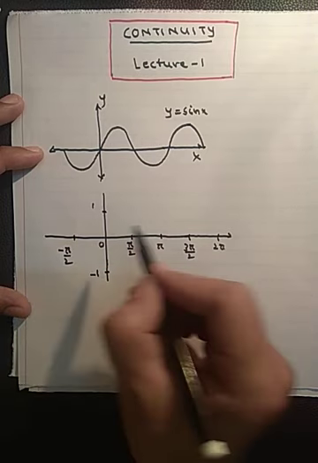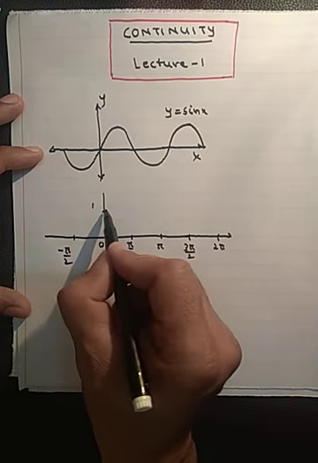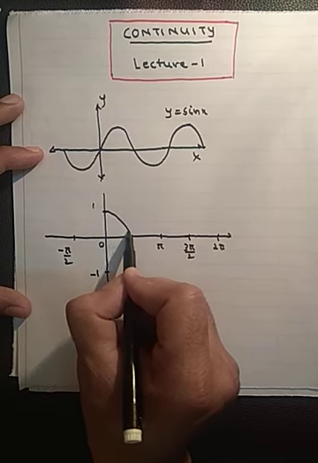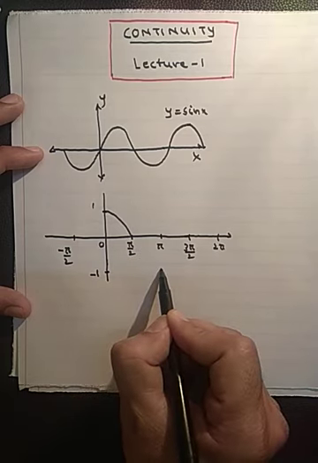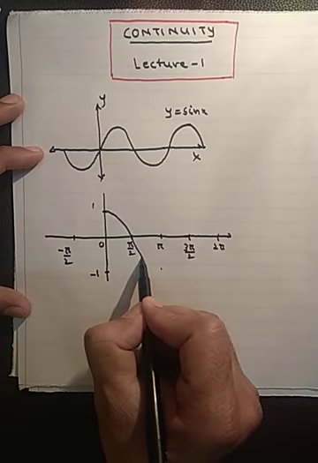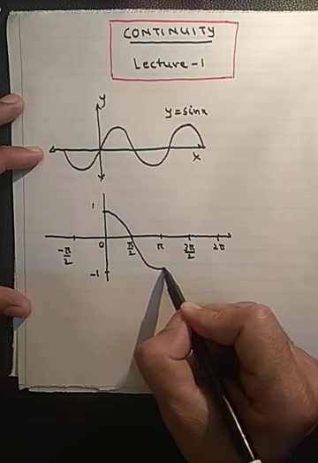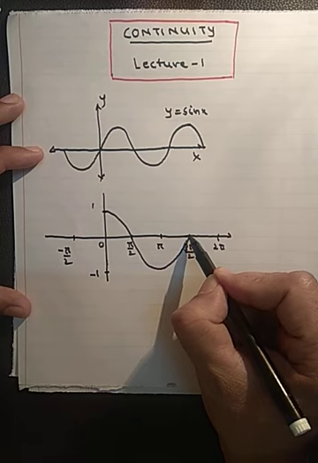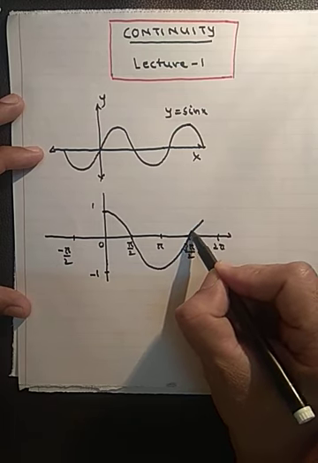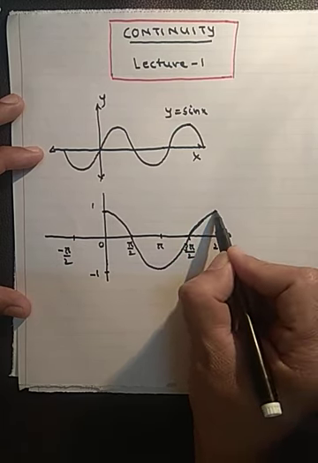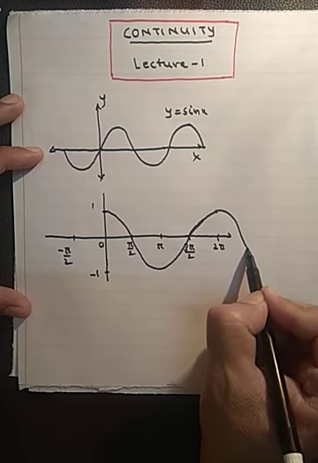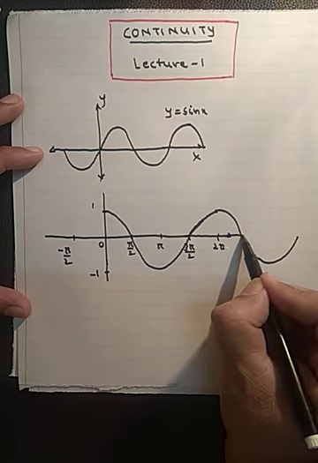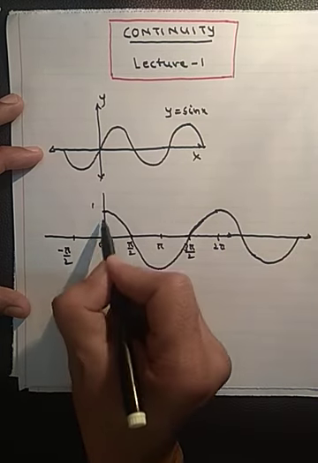Now if you draw the graph of this function, at 0 it is 1, at pi by 2 it is 0. Okay, first quadrant. Second quadrant it is negative, so you can draw the graph in this way. Third quadrant also it is negative. Fourth quadrant it is positive. So this will be the graph, and so on. You can draw the graph continuously. Okay, so this is the graph of cos x. So cos x is a continuous function.